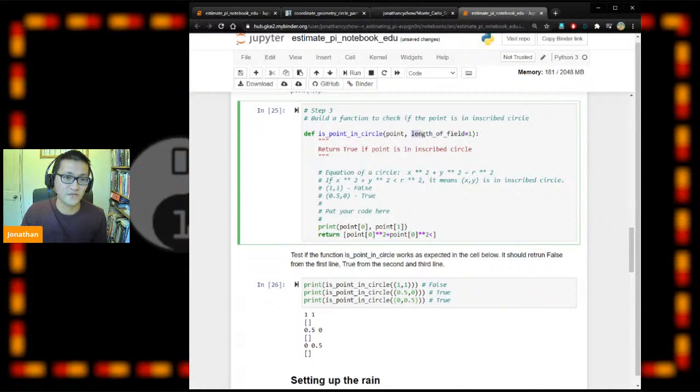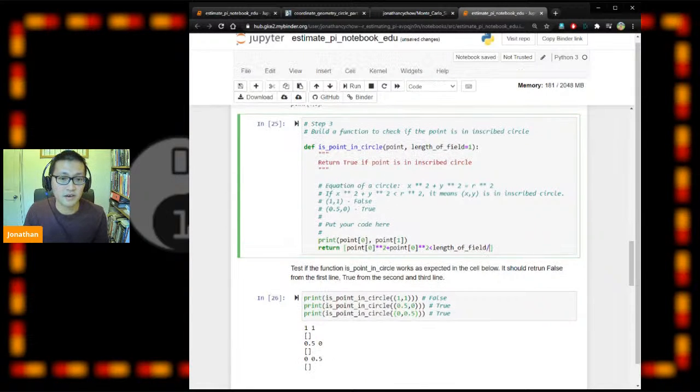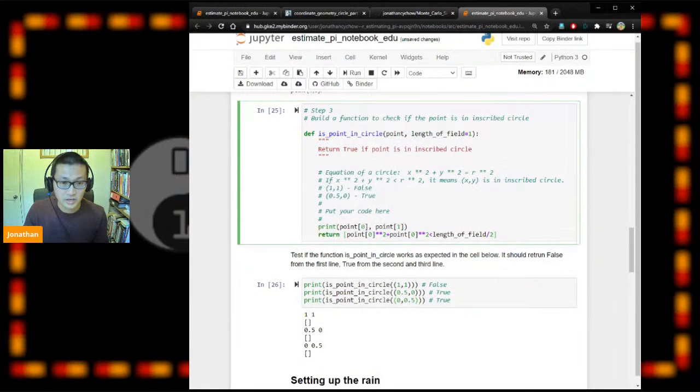We have length of field here, which is actually the diameter of the circle, so we need to divide that by 2. So length of field divided by 2 becomes your radius, and then radius square.